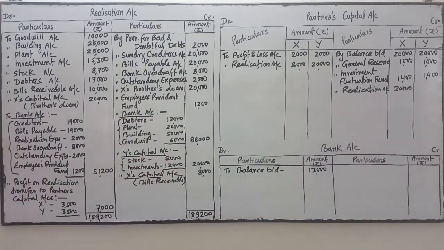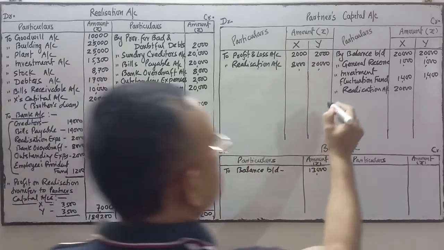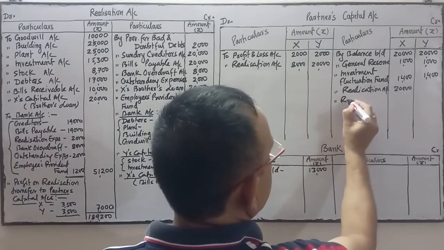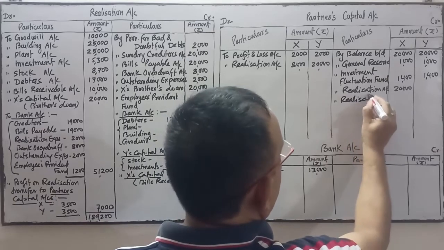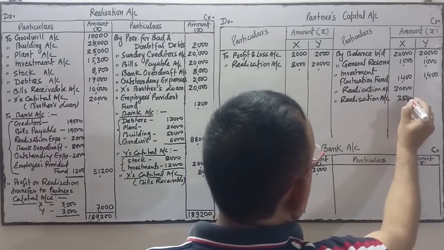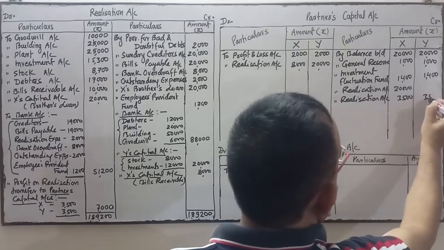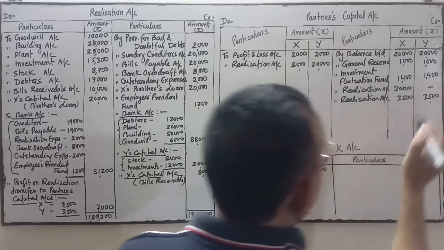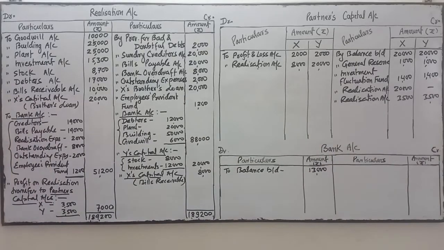Thereafter, this is the profit which is transferred to partners' capital account, X and Y. So entry is realization account debit to X capital and Y's capital. So credit side by realization account, in the X column 3,500 and Y's column 3,500.